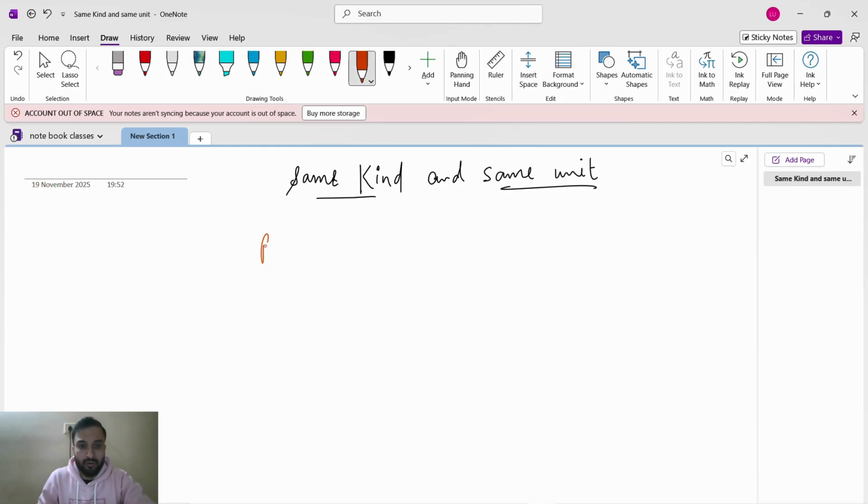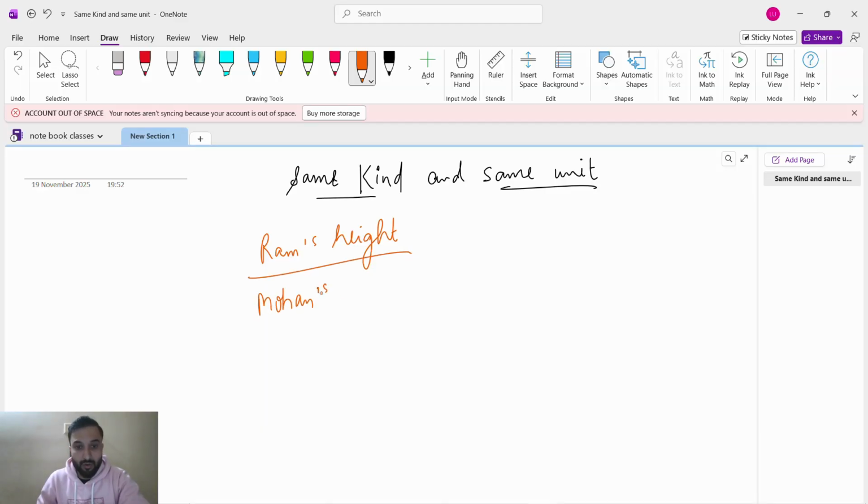Same kind means, suppose I talk about Ram's height. If I compare Ram's height and Mohan's weight, is it possible to compare? Is it possible to compare?